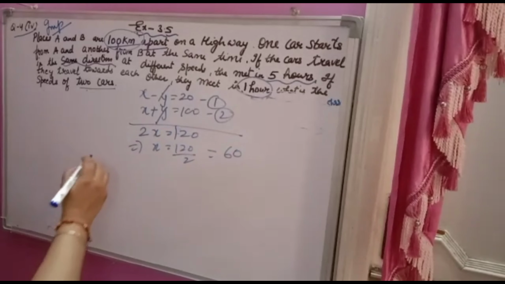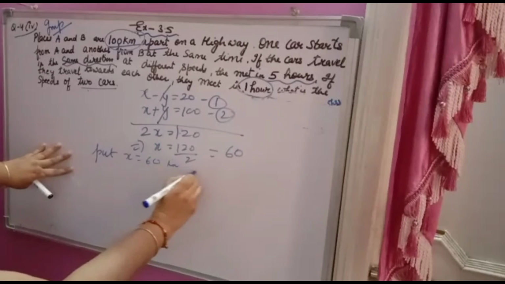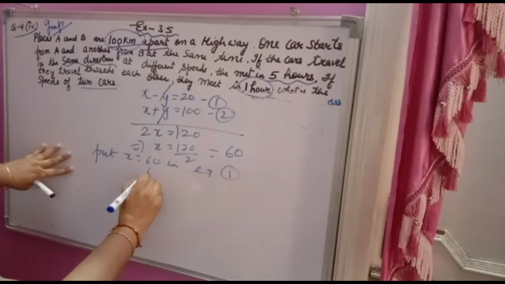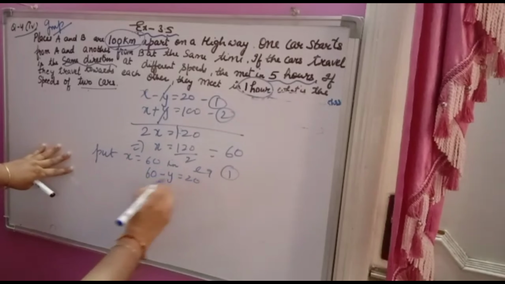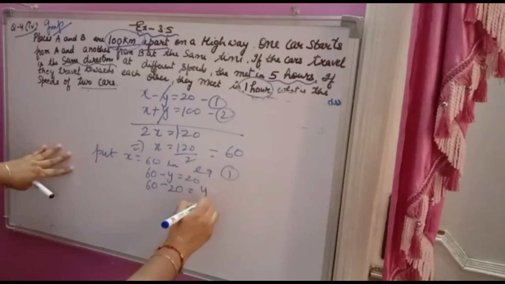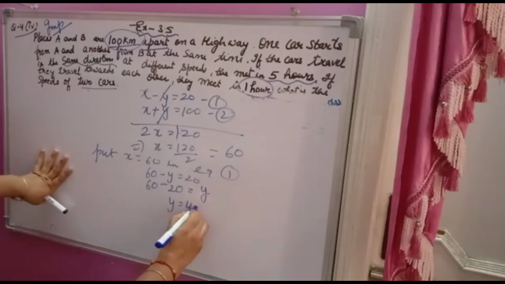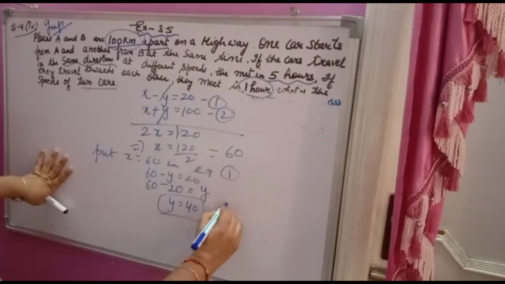Now put x equal to 60 in the first equation: 60 minus y is equal to 20. 20 goes to this side, it becomes minus, and minus y becomes plus. So y is equal to 40. So x is 60 and y is 40.